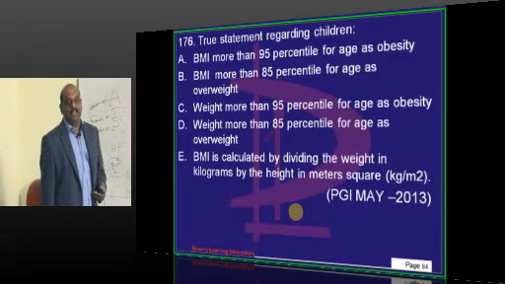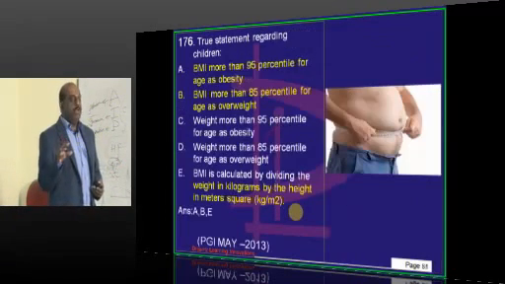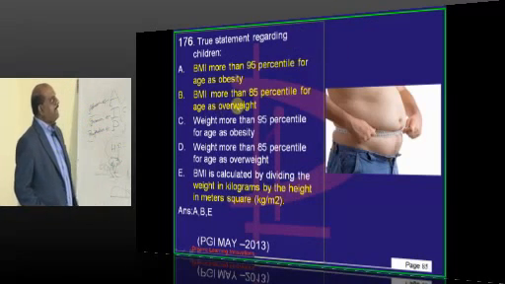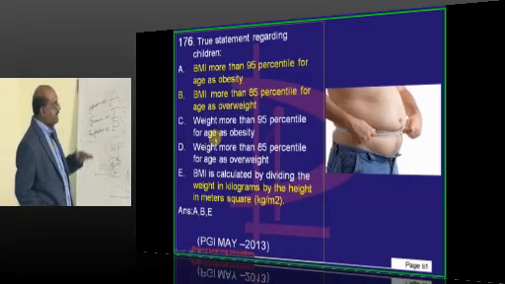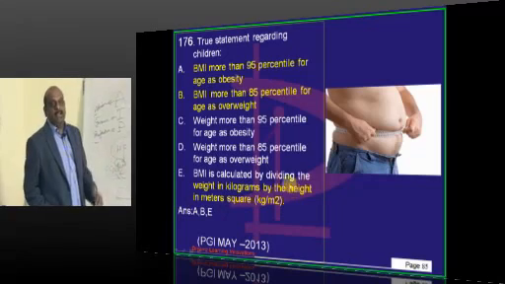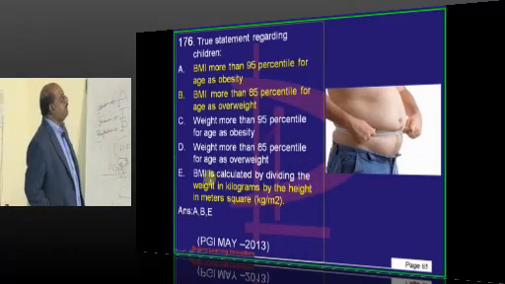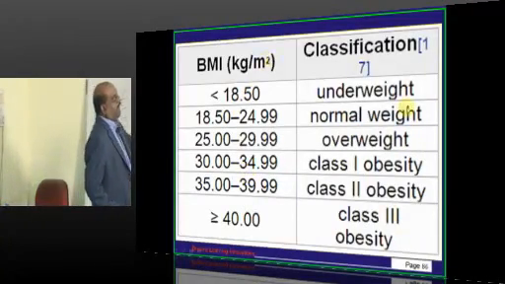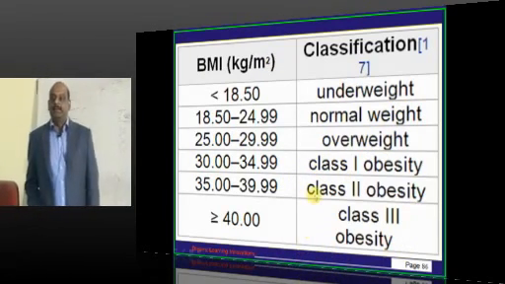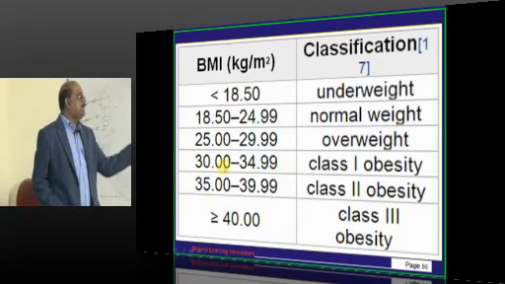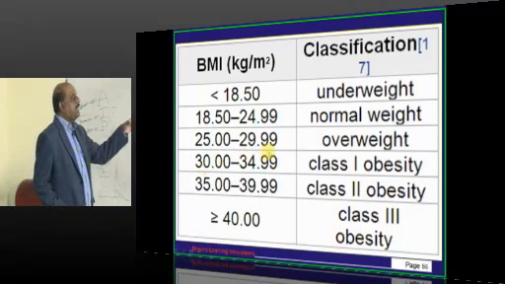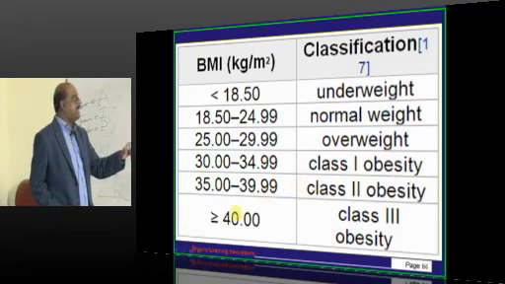So this is on obesity. How do you use BMI as a measure of obesity? BMI more than 95th percentile is obesity, more than 85th percentile is called overweight, and BMI is basically weight in kgs by height in meters squared, as all of you know very well. Then underweight, normal weight, overweight, class 1, class 2, class 3. Everything is called obesity if it is beyond 30, but 30 to 35 is class 1, 35 to 39 is class 2.